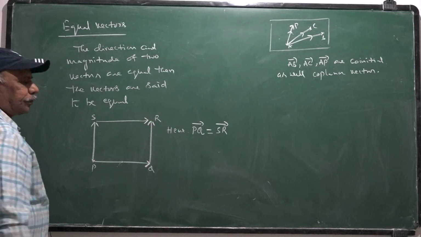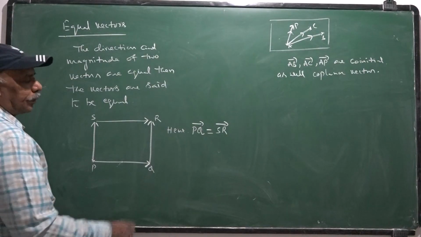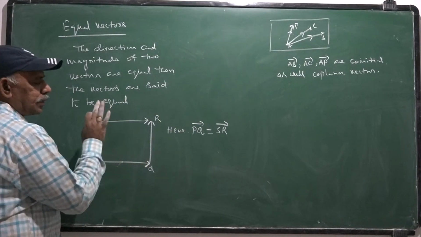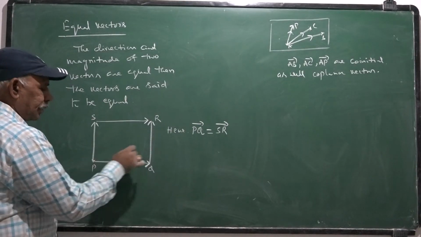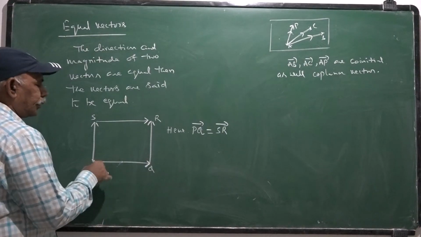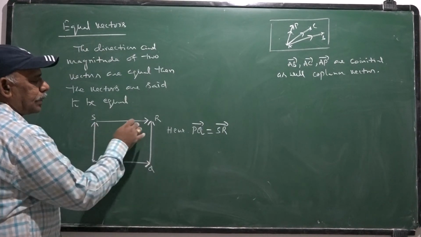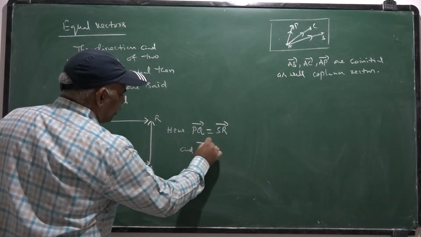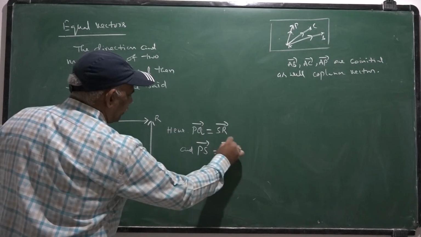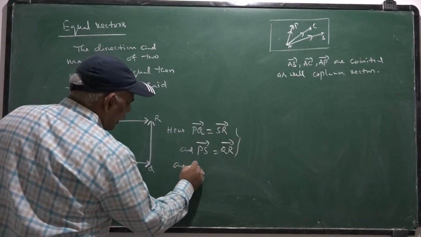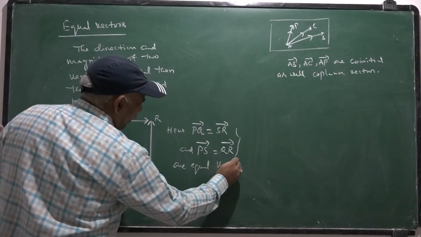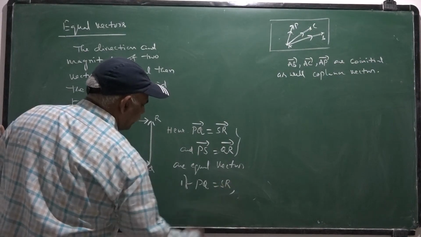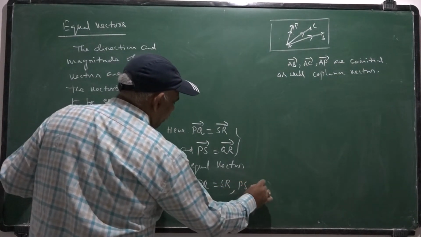In such a case, PQ bar is the same as SR bar. The direction is also the same and the length is the same. Once this is 90 and this is 90, then you can say that PQ bar and SR bar are equal, and similarly PS bar equals QR bar. These are equal vectors if PQ equals SR and PS equals QR.